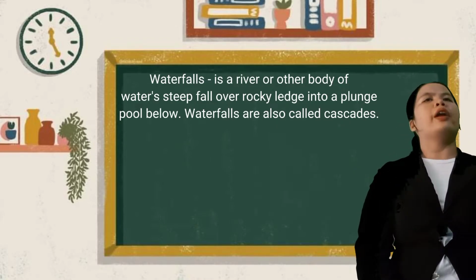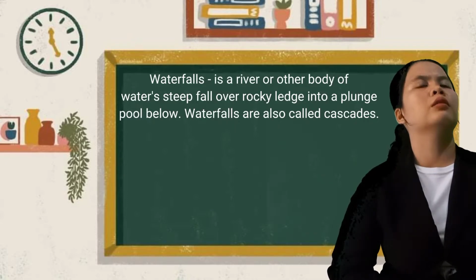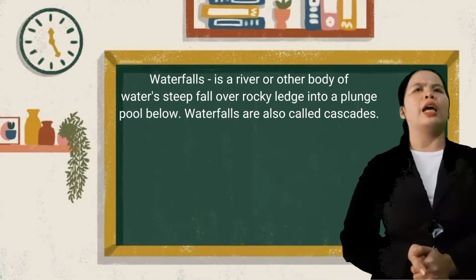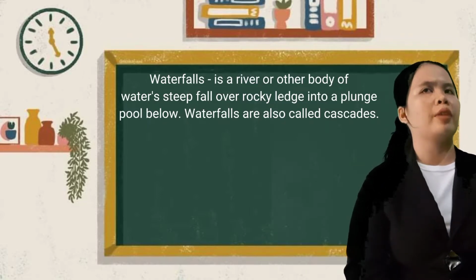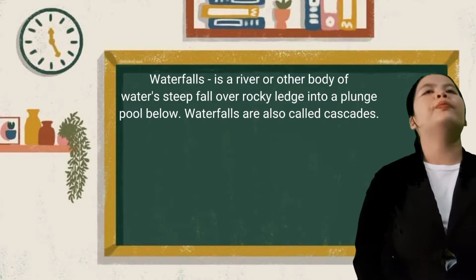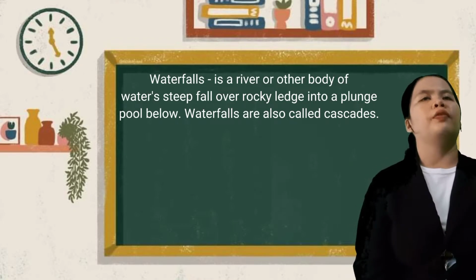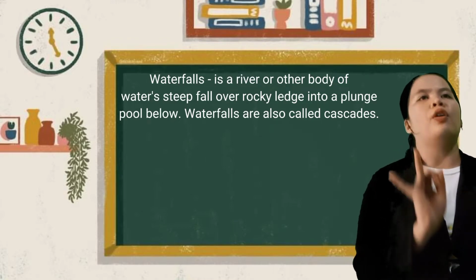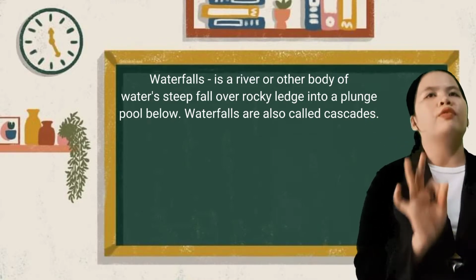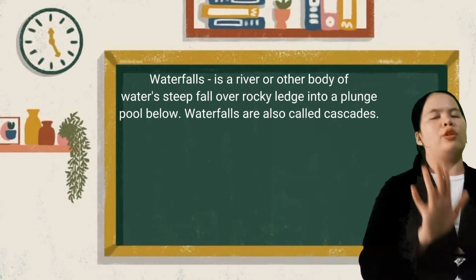Class, can you give me one example of waterfalls? Okay, Gretchen. Maria Cristina Falls. Very good. Examples of waterfalls in the Philippines are Tinago Falls, Pagsanjan Falls, Limunsundan Falls, and many more.